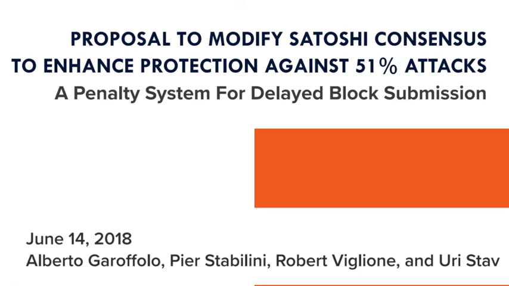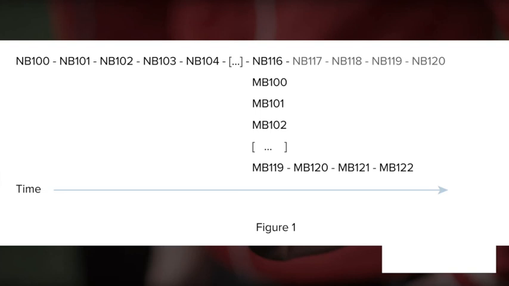So, considering that the delayed block comes from private mining, it is a sort of double spend attack. To alleviate the damage or make it less effective, they give a penalty in the form of block acceptance delay. For example, assume a scenario where there are two chains. You can see NB as normal block and malicious block as MB. As you can see, blocks 117 to 120 are not going to be mined and will be abandoned from the main chain because malicious block 119 was created and revealed to the public, and the network will start mining from this block.